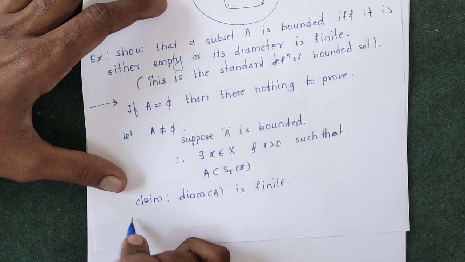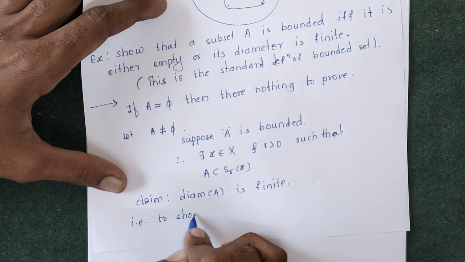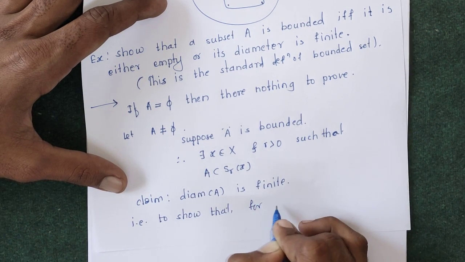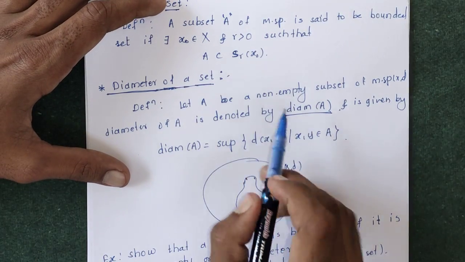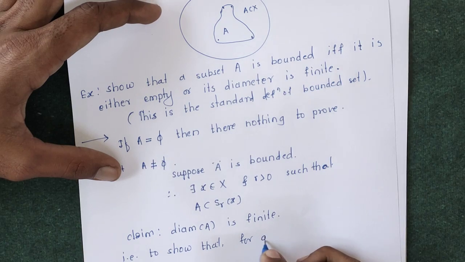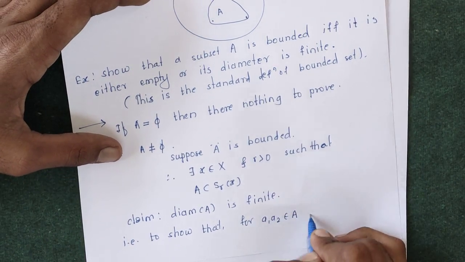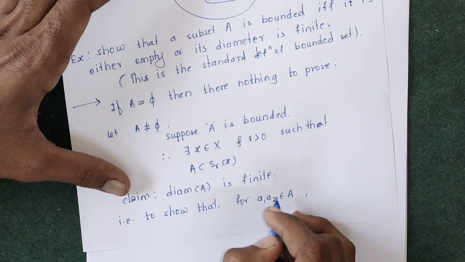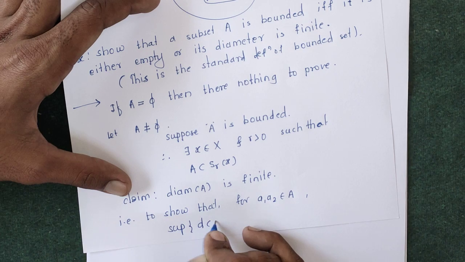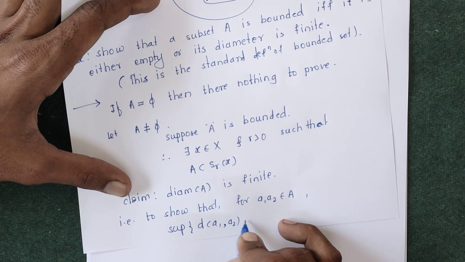That is, we have to show that, for diameter of A means supremum of distance between any two elements of A. That is, we have to show that for any a1, a2 belongs to A, the supremum of distance between a1, a2 is finite.